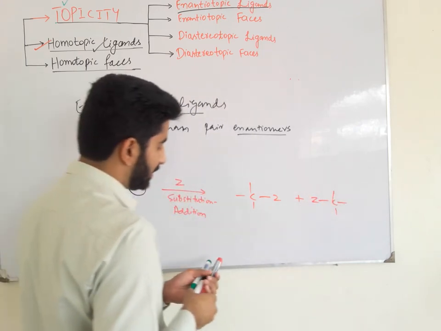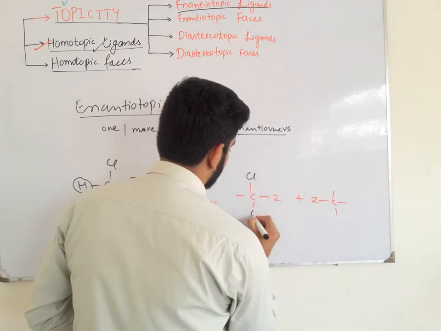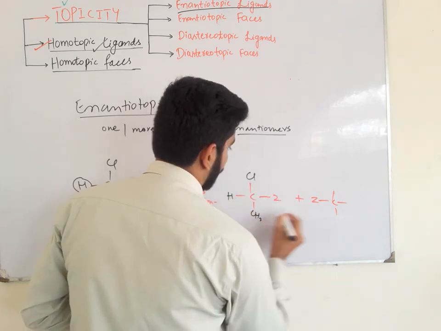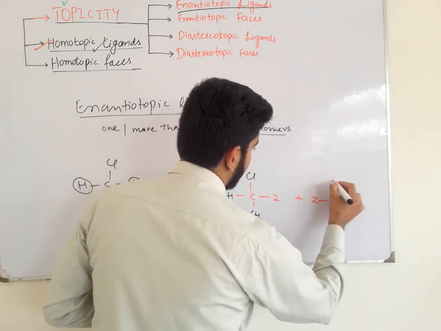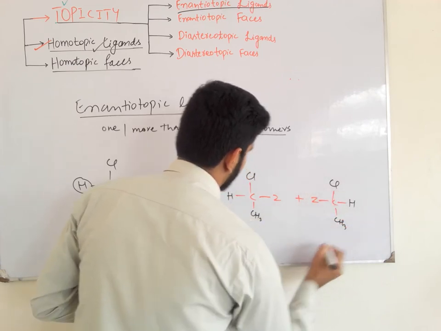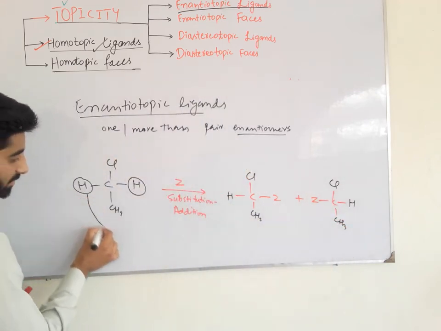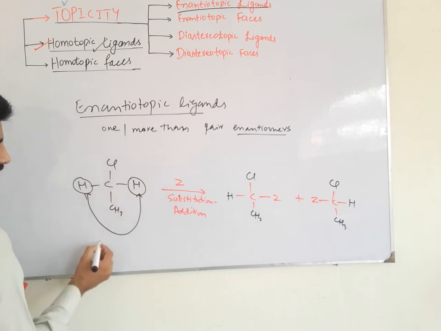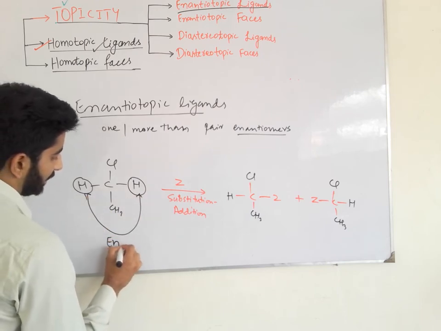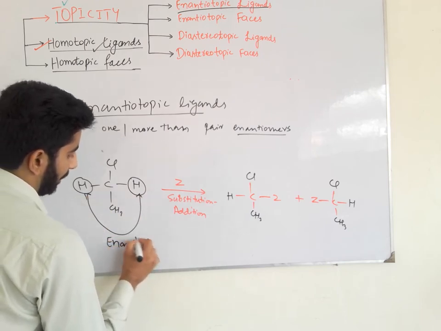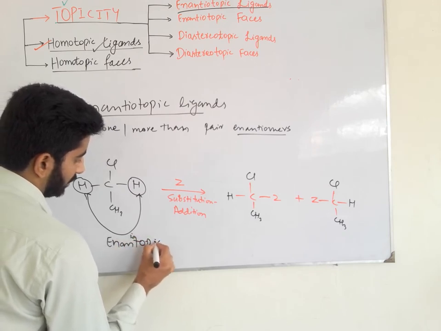So here we will observe that we get a pair of enantiomers. So what is the relationship between these two homomorphic ligands? These homomorphic ligands are enantiotopic ligands.